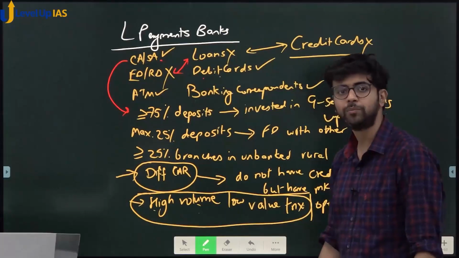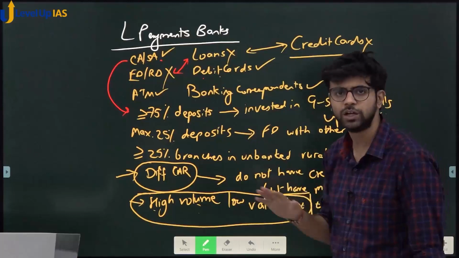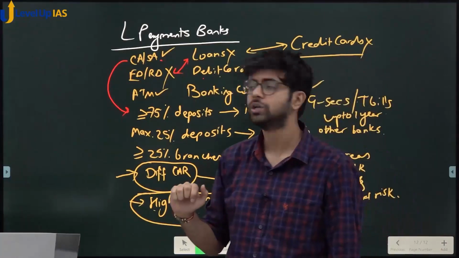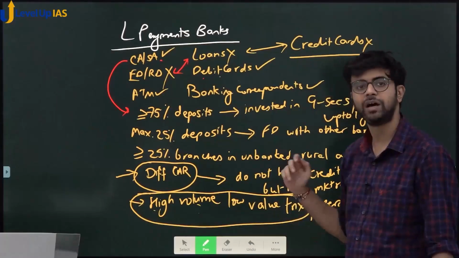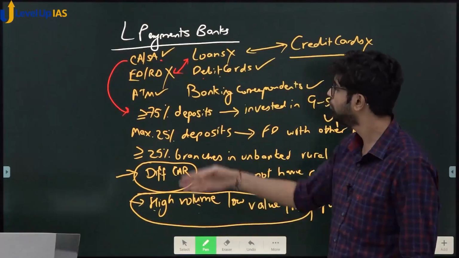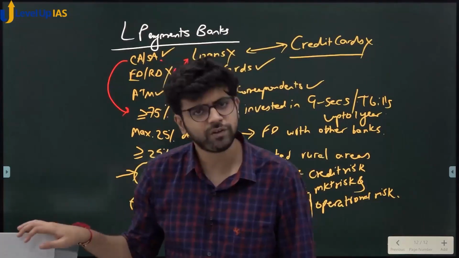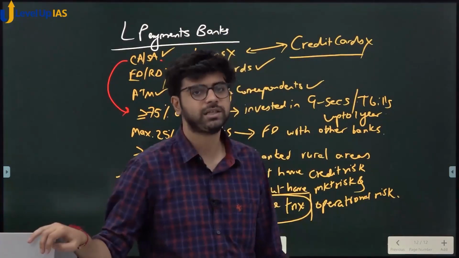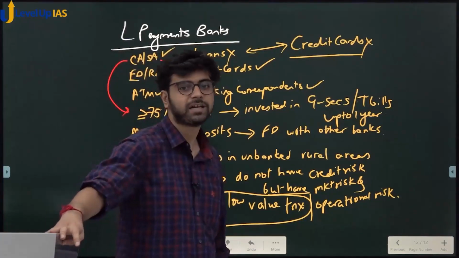transactions. Why low value? Because you cannot open FD, you cannot open RD, you cannot take a loan also. These are usually high value transactions, yes or no? But since you don't have this, you are stuck with only low value transactions. Now, why high volume? Because you are allowing current account and savings account to be opened. You have hundreds of transactions per month in your current account and savings account. Yes or no? What is current account? Why is current account open?